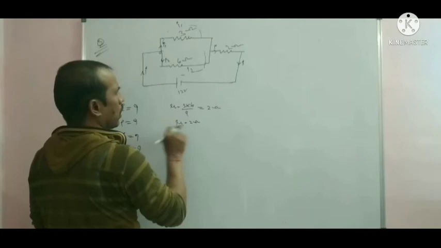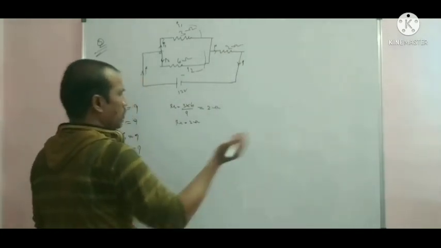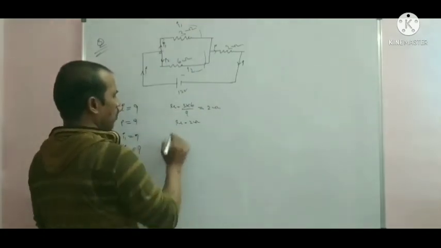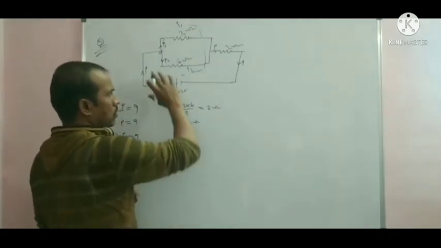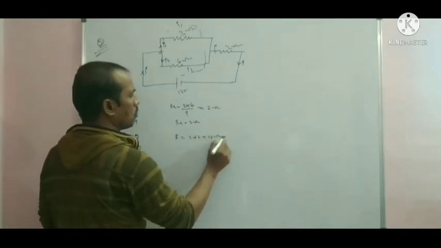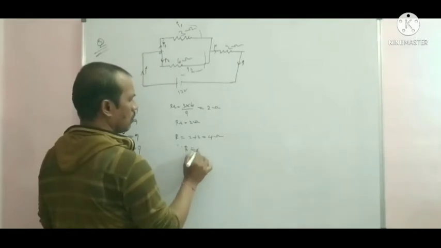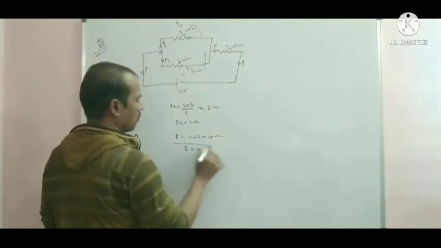This 2 ohm is connected in series with the other 2 ohm. So the effective resistance is 2 plus 2 equals 4 ohm.